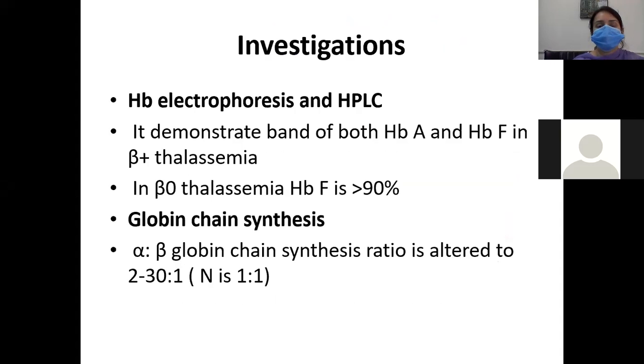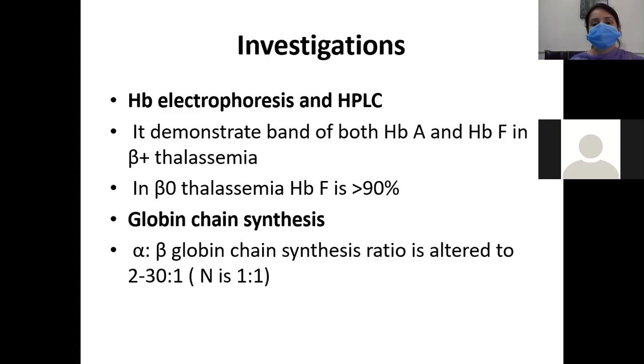The important test that we do: we will always advise the patient to have hemoglobin electrophoresis. In hemoglobin electrophoresis, what will we see? We will see hemoglobin A, hemoglobin A2, and we will also see the fetal hemoglobin. The next step will be to advise HPLC.